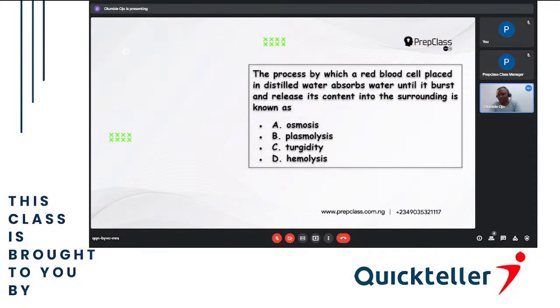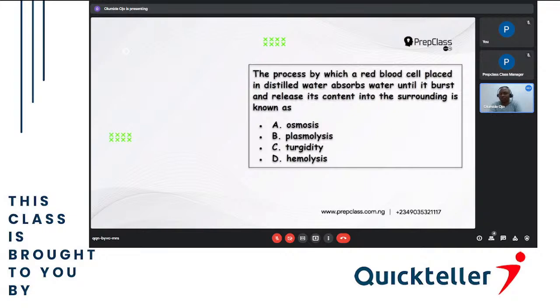It has to burst into the surrounding. That is called hemolysis. But there's a condition in which the cell will continue to receive water from the surrounding, and the more it receives water, the more turgid it is.